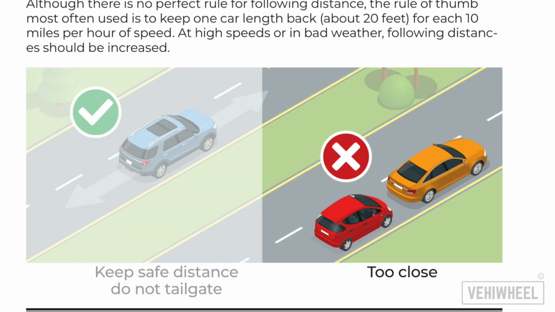Too close. Tailgating. The red car is following the orange car too closely, a practice known as tailgating. Tailgating is dangerous because it significantly reduces reaction time, increasing the likelihood of a rear-end collision.